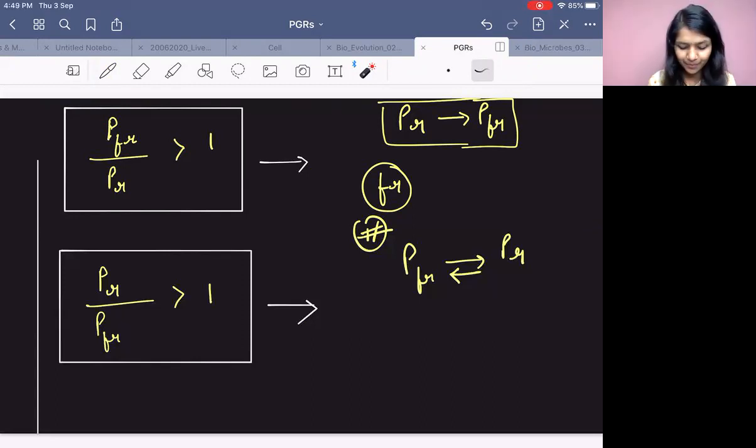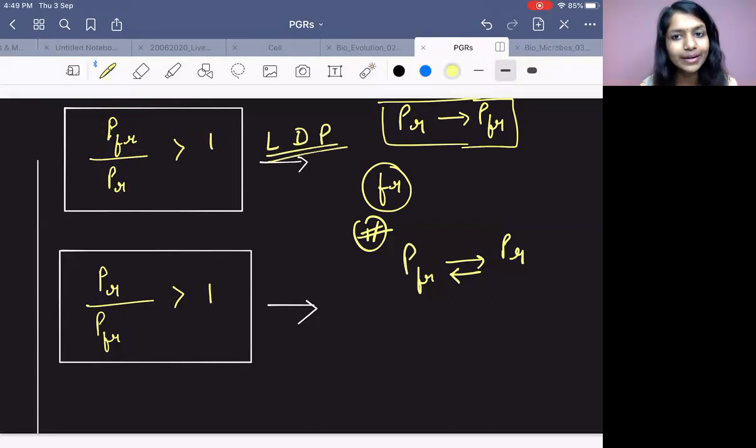And that is why the ratio of PFR upon PR is greater than 1. So what do you understand by this? That PFR is more and PR is less. That's why the value is greater than 1, and this is for a long day plant, right? Because in a long day plant, PR absorbs the light and gets converted to PFR.